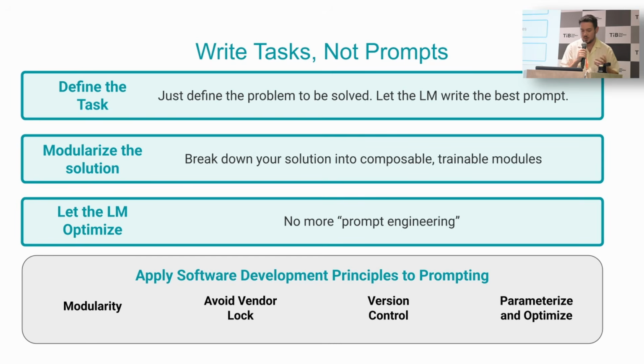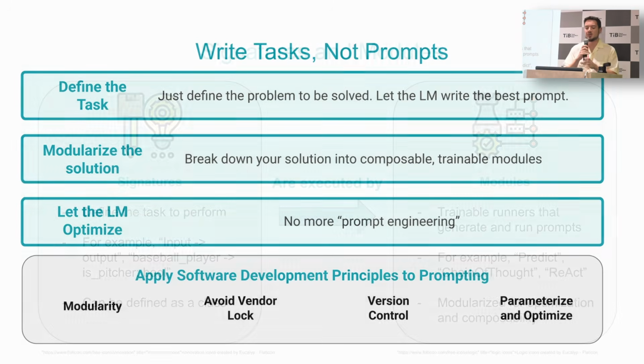We've applied this to code for years. We want to keep it modular, ensure separation of concerns. We want to avoid vendor lock-in. We want to make sure that we're using version control properly, and in general, parameterize and optimize our code so that as a team, we can build it alongside better.